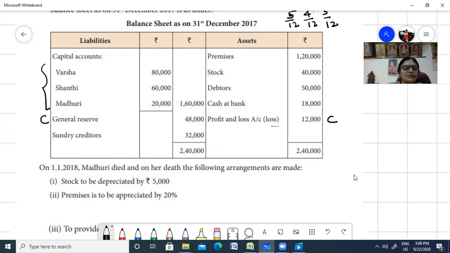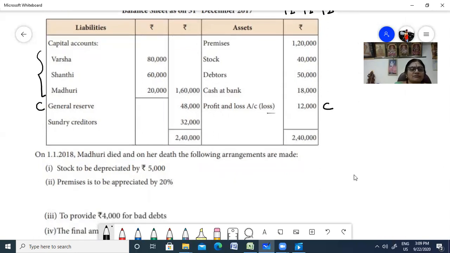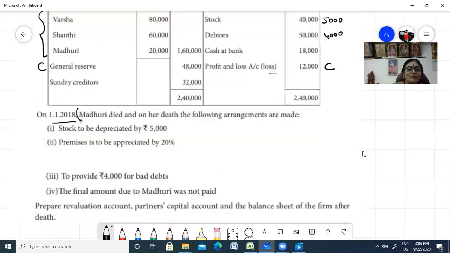What are the details? Madhuri dies on 1/1/2018, and on her death, the following arrangements are made. Stock to be depreciated by 5,000. Premises to be appreciated by 20%. So that comes to, I think, 24,000. Then provide 4,000 for bad debt. Fine, that's all. For the revaluation account, we have completed one part of it, I think.